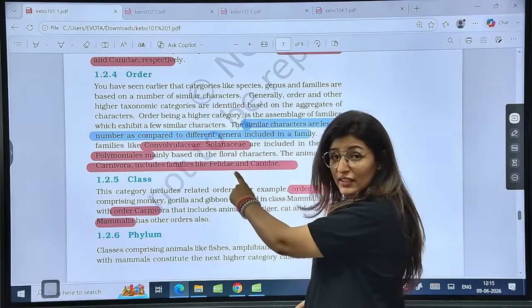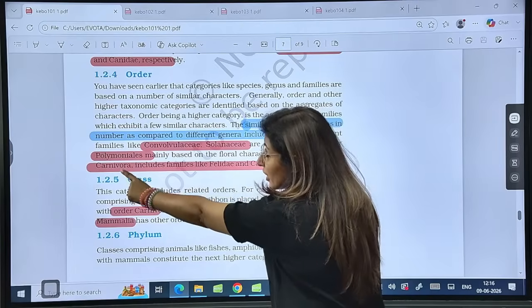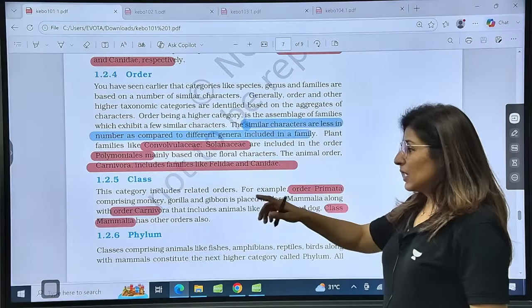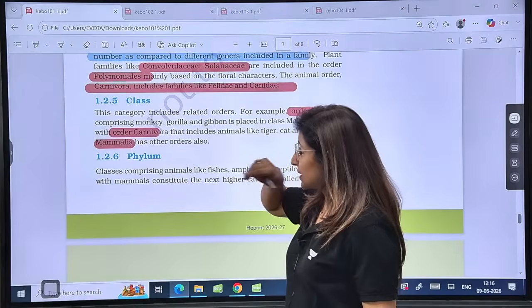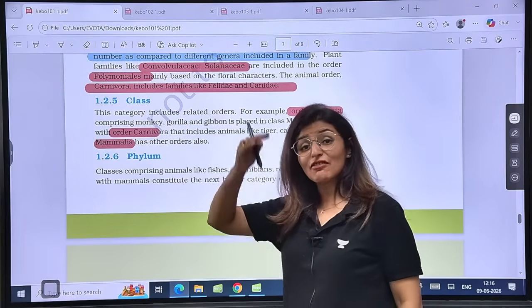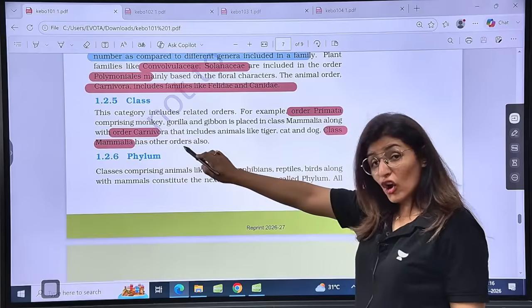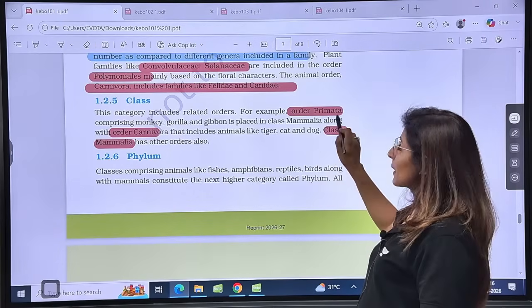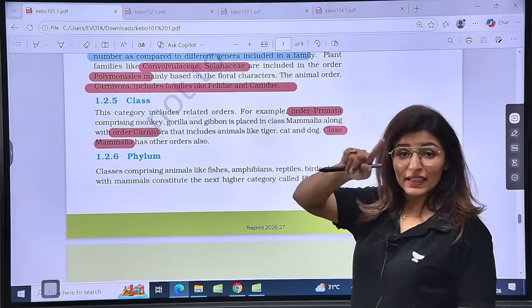Felidae is the cat family, Canidae is the dog family. They belong to the order Carnivora. Then class: our class is Mammalia, right? But the class will have many orders. For example, order Carnivora of dogs and cats, and our order is Primata, right? In Primata, we include monkey, gorilla and gibbons.